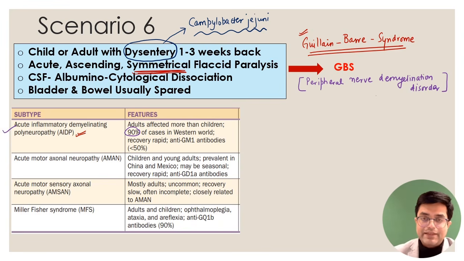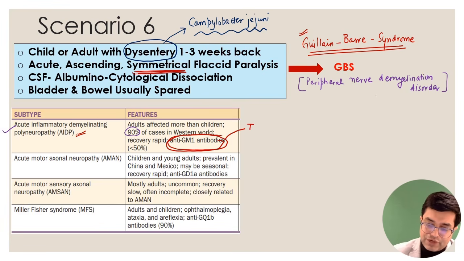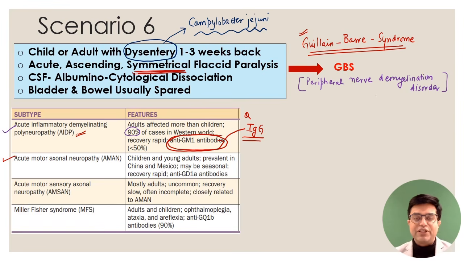And these are the patients who are having anti-GM1 antibodies in about 40 to 50% patients. So anti-GM1 ganglioside antibodies are of IgG variety. So IgG anti-GM1 antibodies are responsible for AIDP. It's a FMG MCQ. Yaad kar lo. Just remember it. Second variety is acute motor axonal neuropathy, which is found in children and young adults. And these are the patients who have anti-GD1A antibodies. These varieties are also usually IgG. They can sometimes be IgM also.